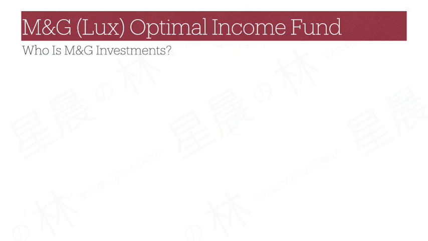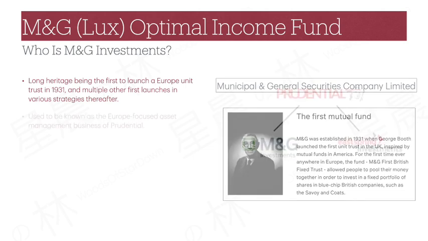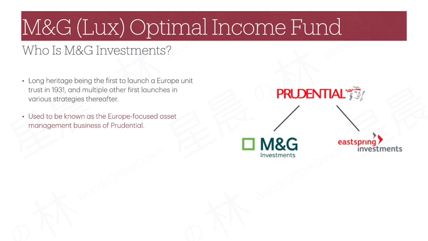Before we go through the fund details, let's spend a quick moment to understand who the fund provider, M&G Investments, is and what they are good in. M&G, originally named Municipal and General Securities Company Limited, was established in 1931 and made history being the first in Europe to launch an investment unit trust, and thereafter continued to be pioneer in launching various strategies in the subsequent years. M&G Investments was acquired by Prudential in 1999.